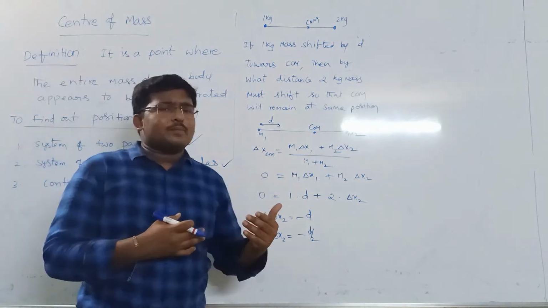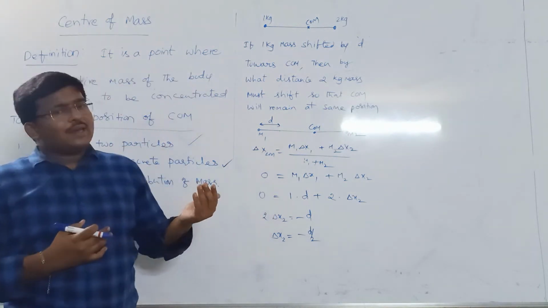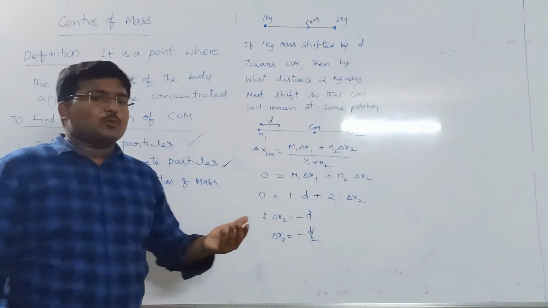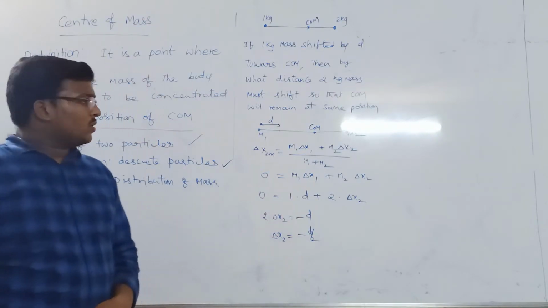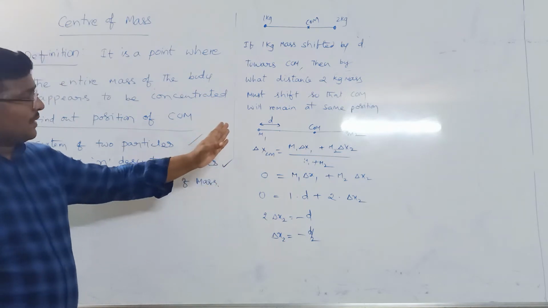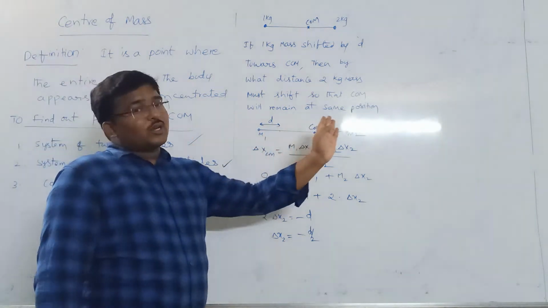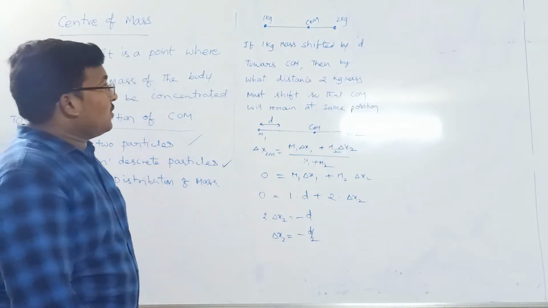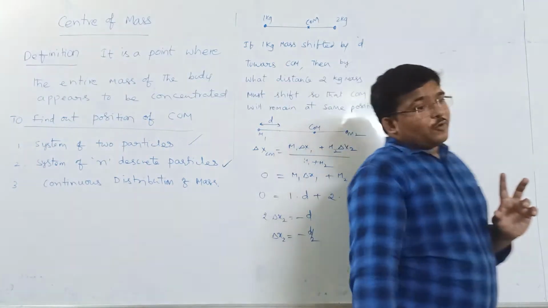Simply you can do this one by the sum of moments of masses being 0, like m1 x1 plus m2 x2 is also 0. So you can get m1 into d is equal to m2 into something to be found out. You can get the same answer. Okay. Now we can go for one more thing.